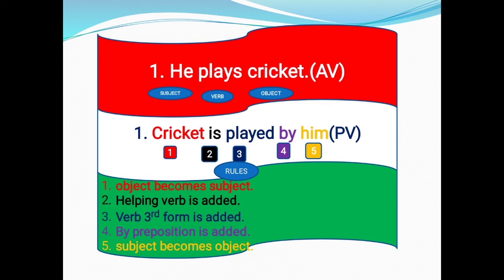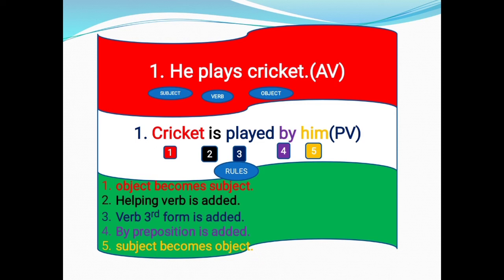Let us see the first rule. Object becomes subject. Here in the given active voice, the object is cricket, so we write this in the subject place. Second rule is helping verb. If the verb is in first form, we have to take is, am, are. Here the subject is singular, so you have to take is only.